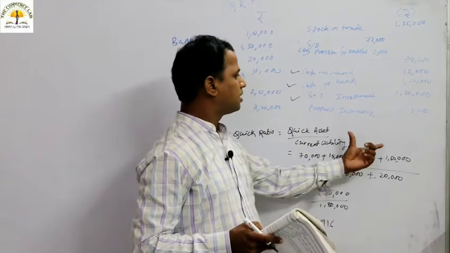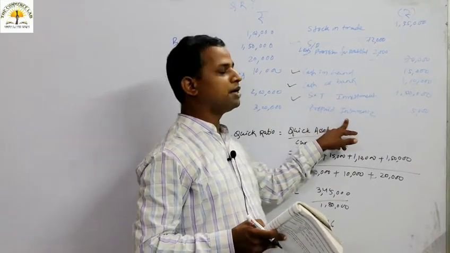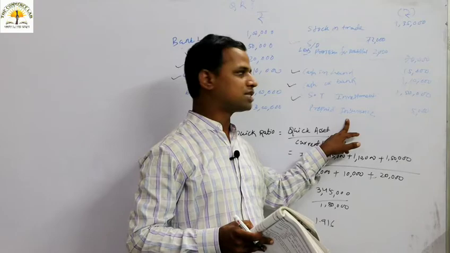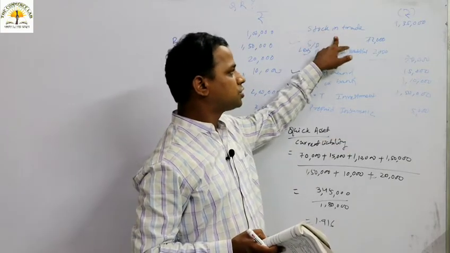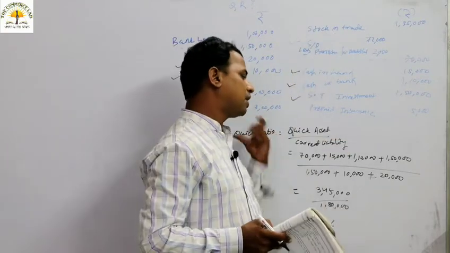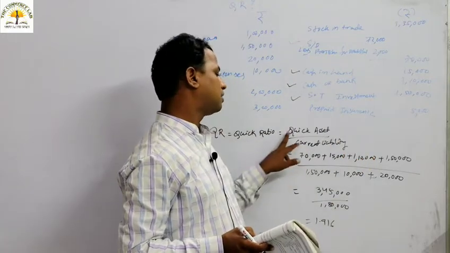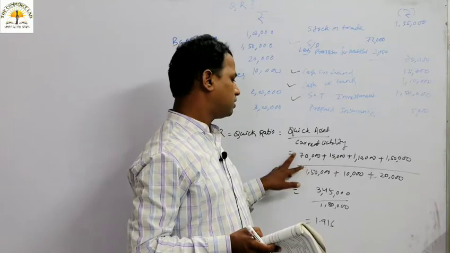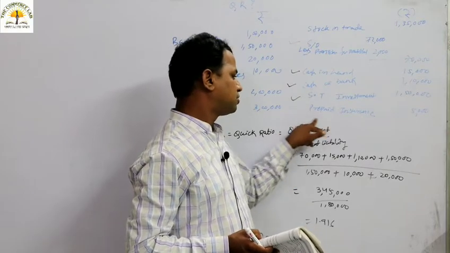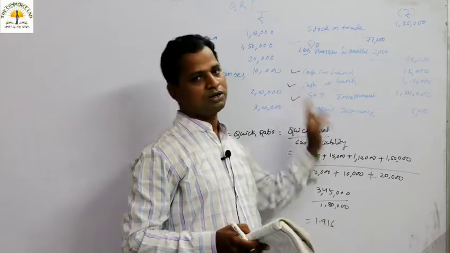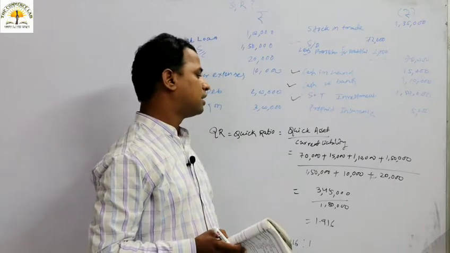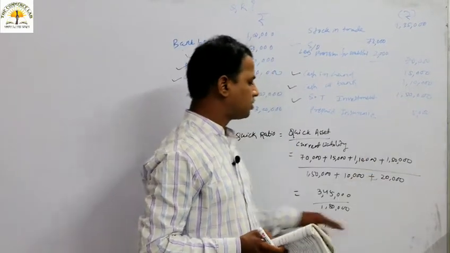all the current asset items and you have to deduct the prepaid insurance. Prepaid expenses have to be excluded and the inventory, that is stock, has to be excluded. Simply, you have to write the liquid asset items only. Under this liquid asset, the prepaid insurance is not a liquid asset, the stock in trade is not a liquid asset, that is a current asset that is not taken into consideration.